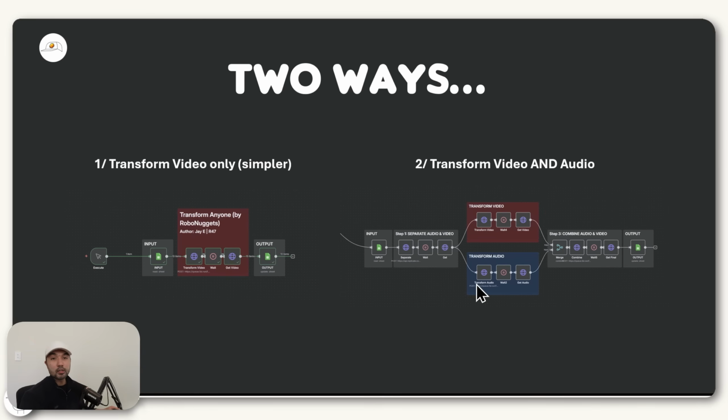But now there are some use cases where you want to transform not just the video, but also the sound of the person's voice. So when you're creating educational content, for example, maybe you want to change the voice into something else. And so what we can do is to just expand this workflow into this one.